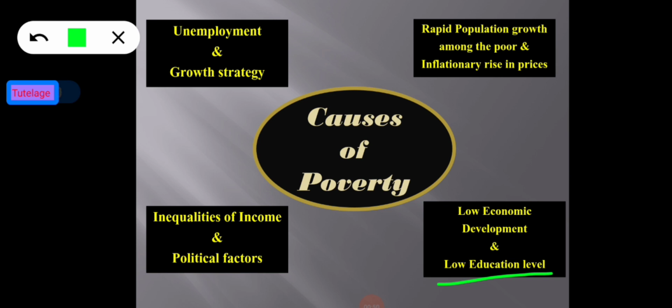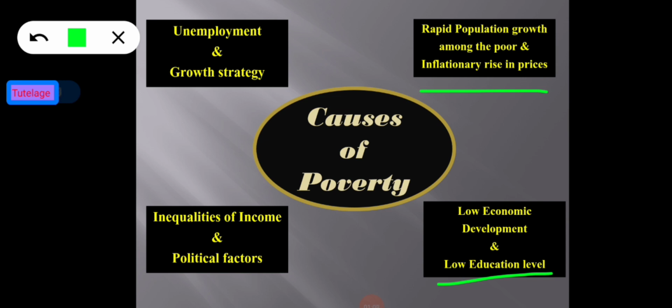And now going to the fourth cause, that is inflationary rise in prices. So this is one of the most important. We all know that all points are very important, but inflationary rise in prices is one of the most important causes of poverty.